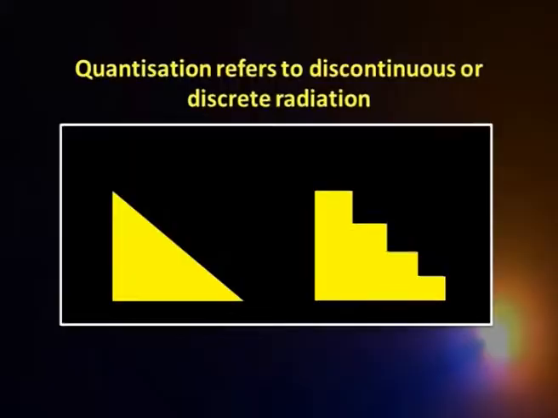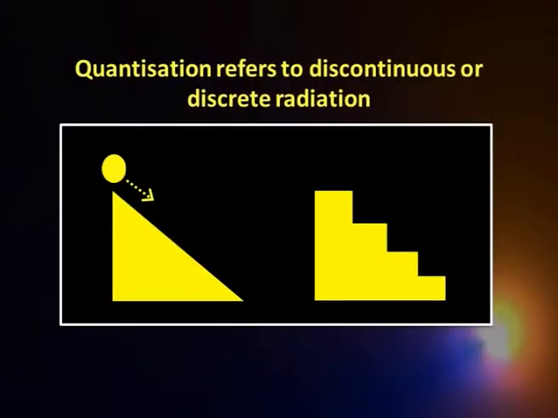Let us look at this small animation. Say we have an inclined plane, and suppose this is an object here. This object slides down the incline. As it is coming down, let us look at the potential energy of this particular object. It has a certain potential energy when it is at the top.